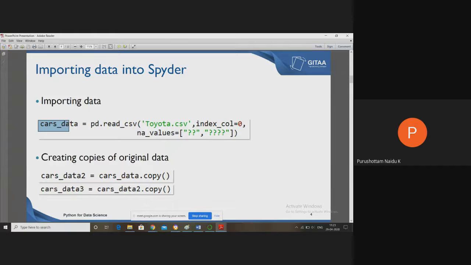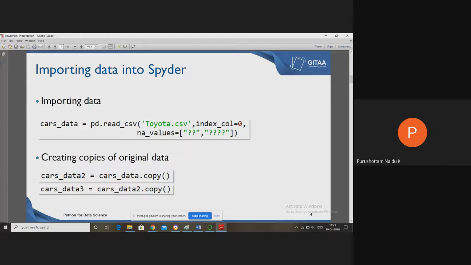Now, creating copies of the original data. Why are we creating a copy of the original data? Here we are just practicing, applying some of the techniques on the copy. I don't like to update cars_data. I want to make modifications only in the duplicated data. That's why I create cars_data2 equal to cars_data.copy(). If you give the copy method like this, by default it takes a deep copy.